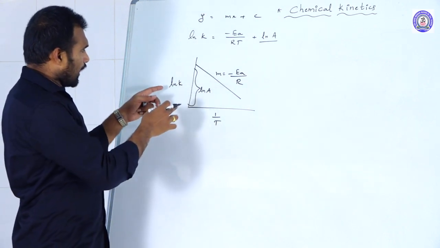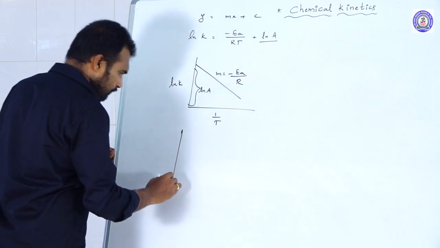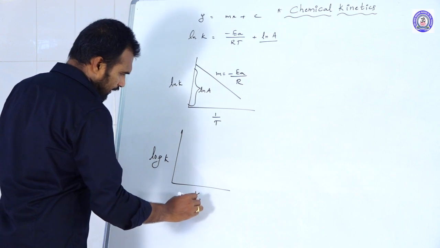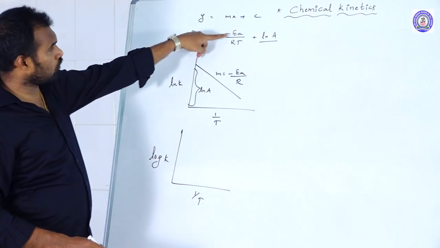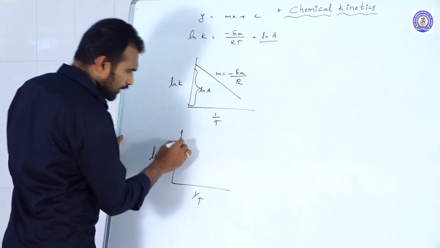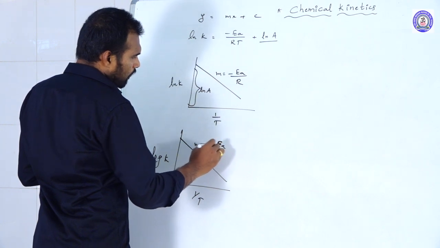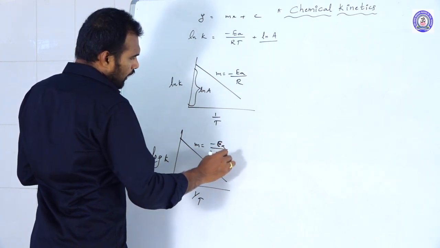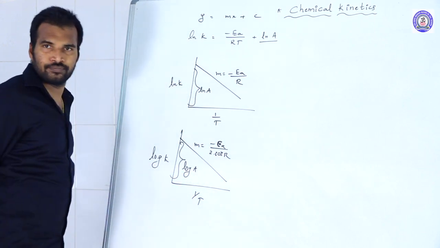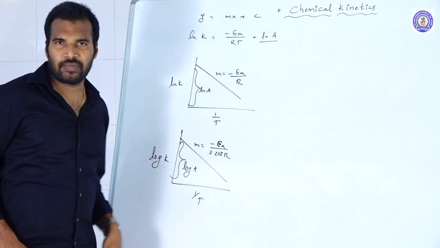Suppose instead of drawing the graph between ln K versus 1 by T, they draw the graph between log K versus 1 by T. Now log K is equal to minus EA by 2.303 R times 1 by T plus log A. So the graph will remain the same, but only the slope will change, that is minus EA by 2.303 R, and the intercept is log A. So this is about the graphs between ln K versus 1 by T.